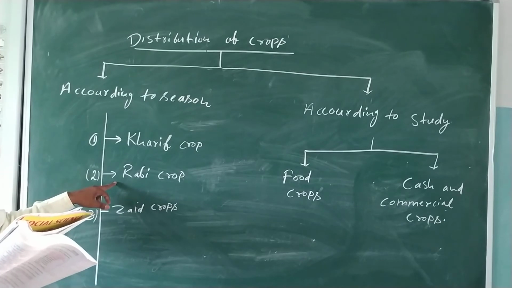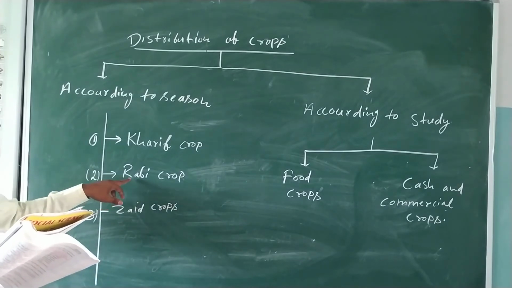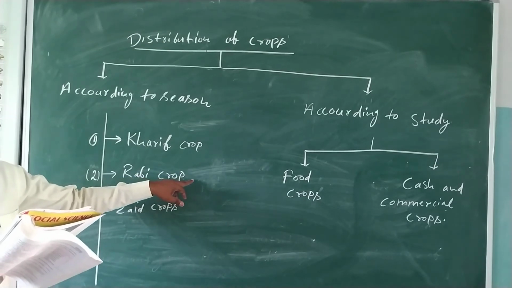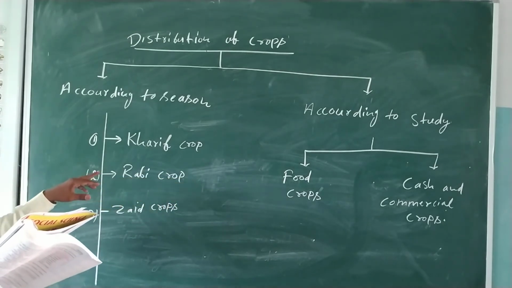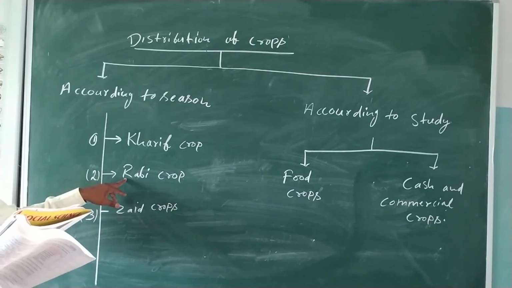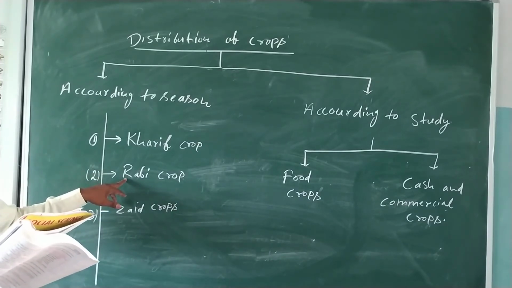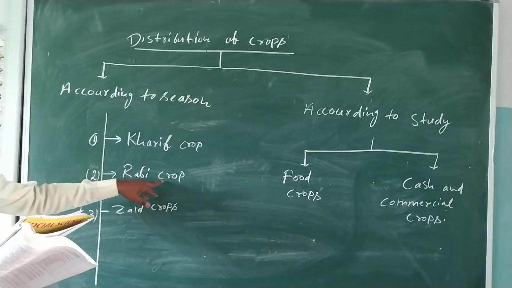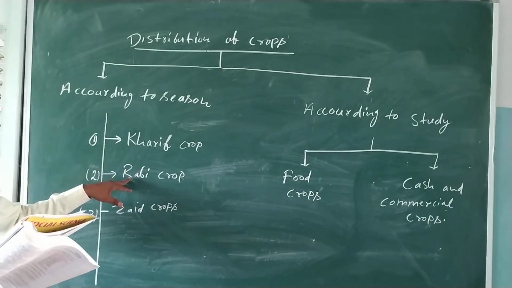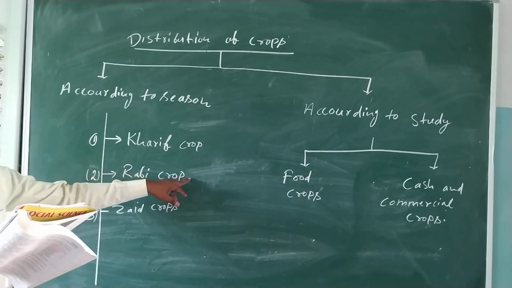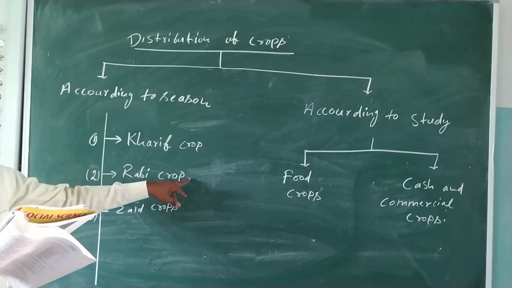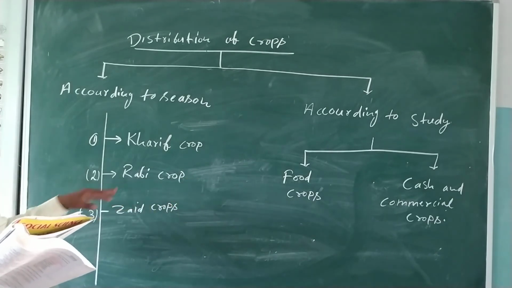Rabi crop is sown in October, November, after Dashara, and the harvesting time is March to April. In this time, the farmer harvests it. It is called rabi crop. Means here wheat, gram, barley, mustard, tomato. These are examples of rabi crops.